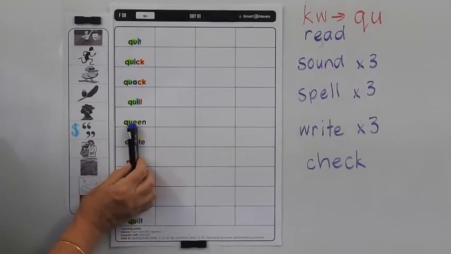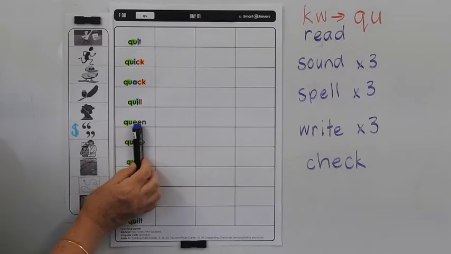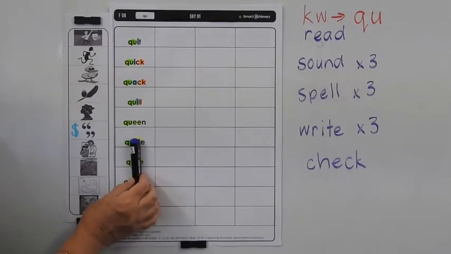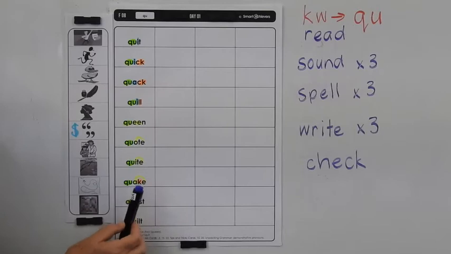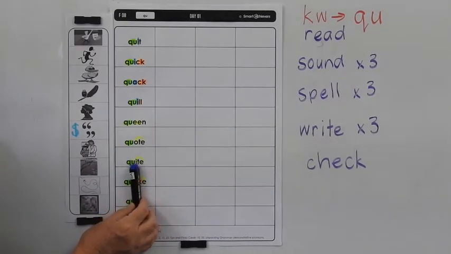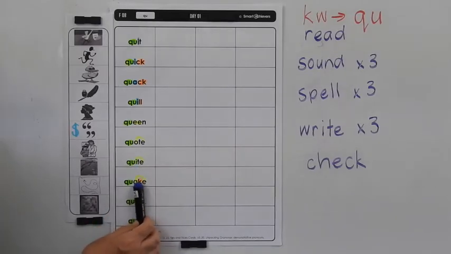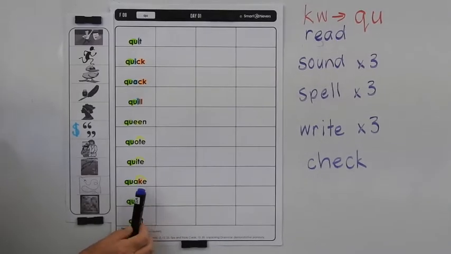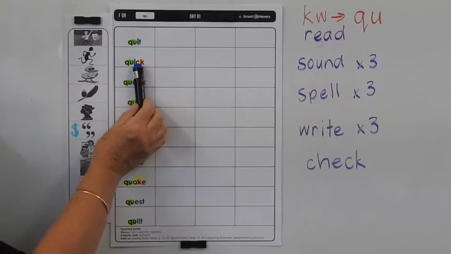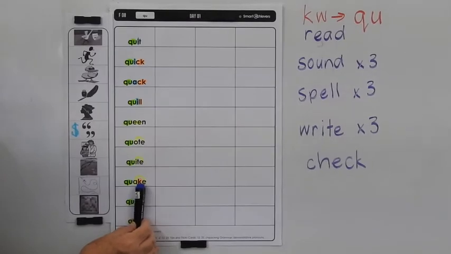Now here we've got long vowel sounds. We've got the double E, two E's, making the long E sound in queen. We've got oat, and the E on the end of the word is making the O make its long sound. In quite, you've got the E on the end making the I make its long sound. And in quake, you've got the E making the A make its long sound. And we know also that after a long vowel sound, we put a K for the K sound. Short vowel sound, CK; long vowel sound, K.